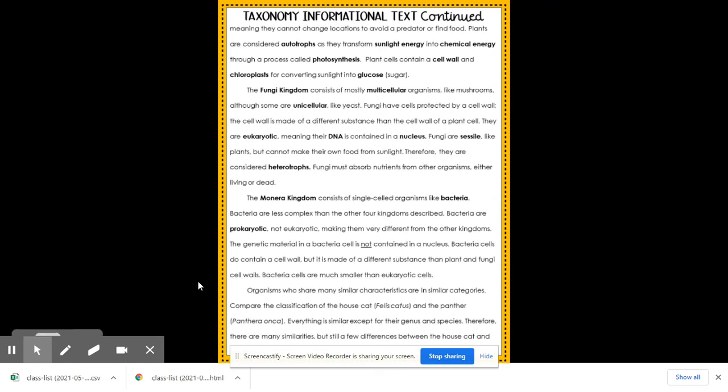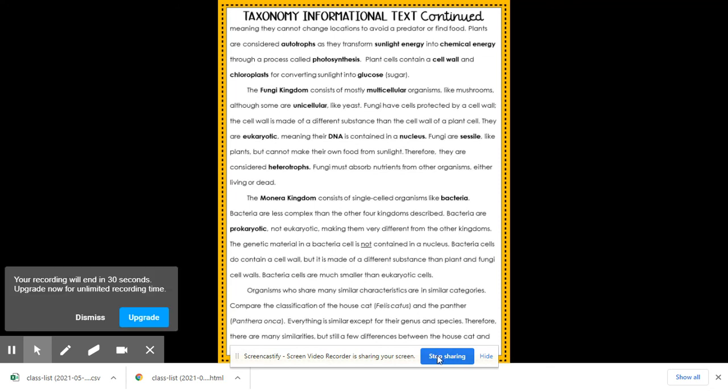Organisms share many similar characteristics and similar categories. Compare the classification of the house cat, Felis catus, and the panther, which is Panthera onca. Everything is similar except for their genus and species. Therefore, there are many more similarities, but still a few differences between that house cat and panther.